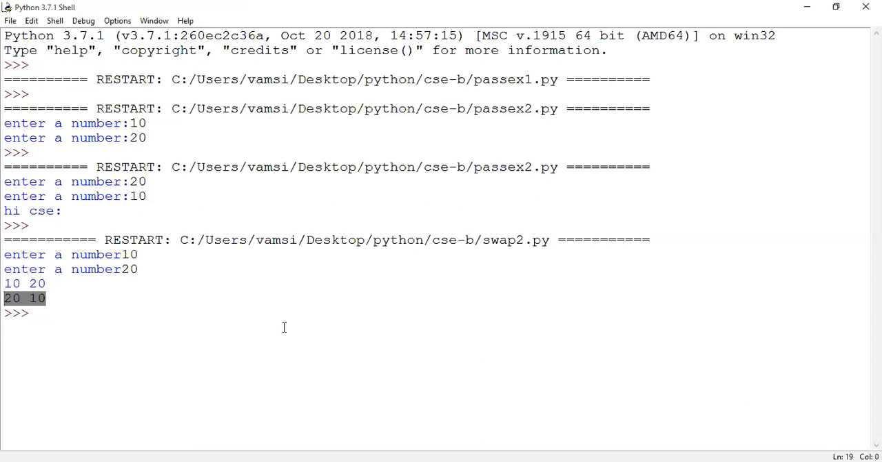By using another variable, we have written the logic, but now we will write the logic without using an extra variable. By using those two variables themselves, we can write the logic in a very simple manner. Okay, so go to the code.